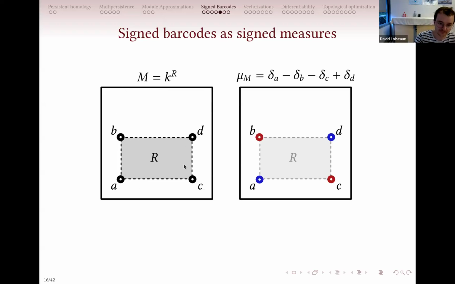And just to give you an example on how to compute that without mathematical tools, basically if you have a rectangle here, the measure created with this will be something like this. So when you enter the rectangle, you have to add the blue points. And when you get out of the rectangle, you have to kill it with 2 red points. But as you have killed it, you have to re-add it at the end of the rectangle. And now, as a module is discrete, so it has a finite number of filtration values, you can just cover your filtration with this kind of rectangles, and you will get your sign measure.